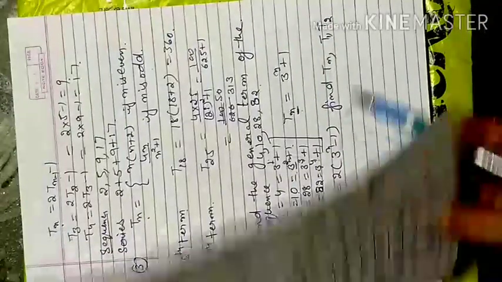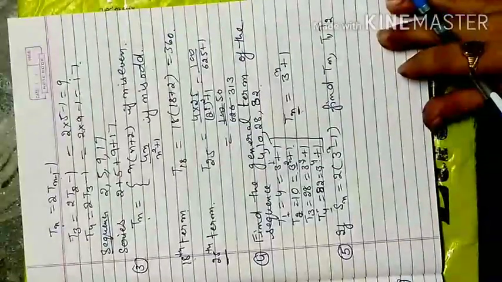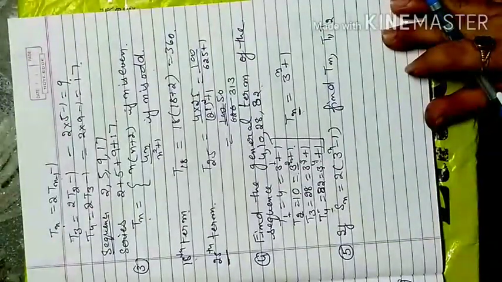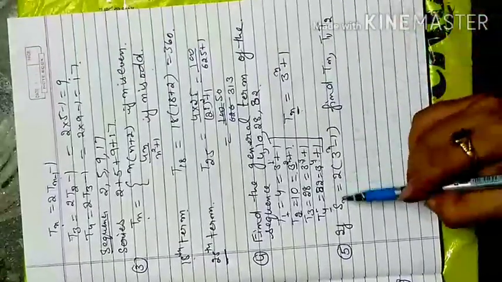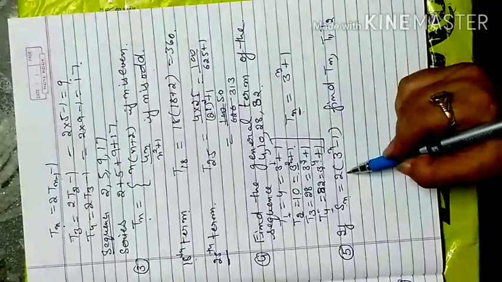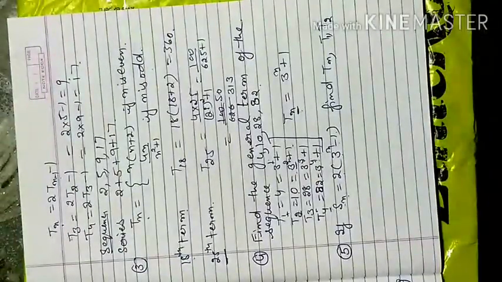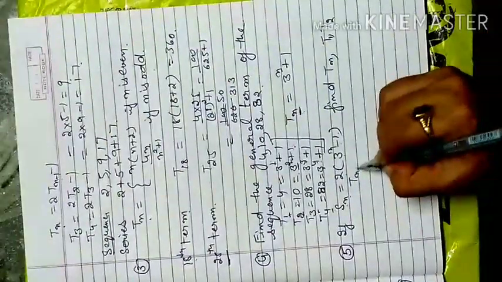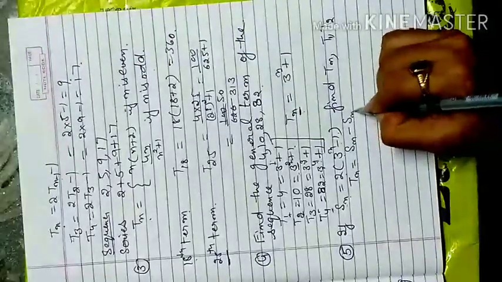Next question is, I forgot to tell that one. In your sequence and series, if you have to find a particular term and you have no first term, nothing is given to you, only the sum of n terms is given to you, suppose the formula for the sum of n terms is 2 into 3 raised to power n minus 1. So in that case, if you have to find a particular term, the particular term will be considered by my formula Sn minus Sn minus 1.